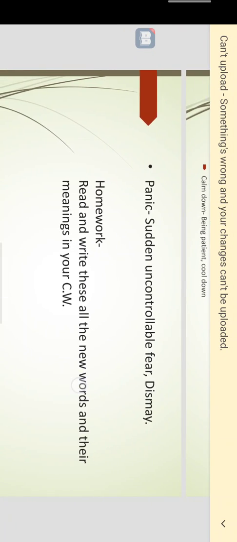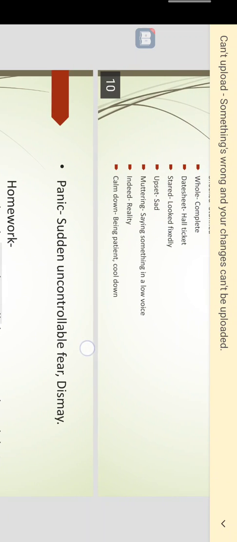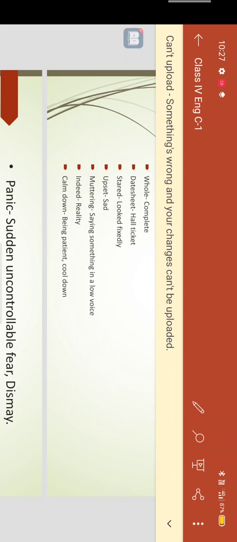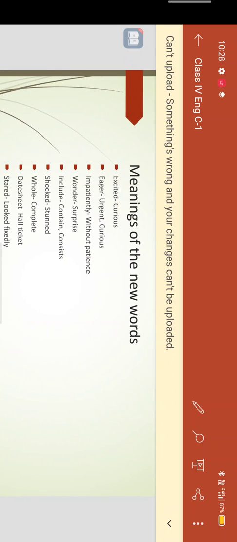Then homework for you today. Read and write all these new words and their meanings in your CW. It is homework for you, today's homework. New words and their meanings are there. These are all the things you can write down in your CW. So this is the homework. First you put chapter 1, then the English exam, and then you write meanings of new words. Then you write all these meanings in the CW. I hope I am clear.